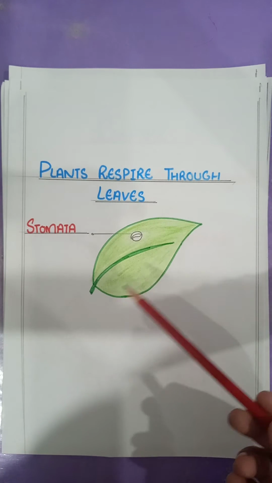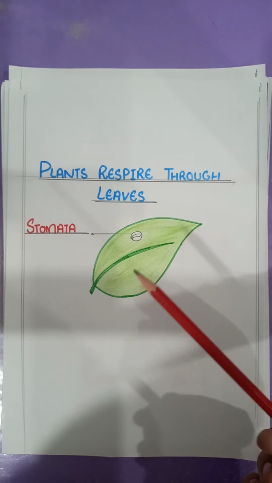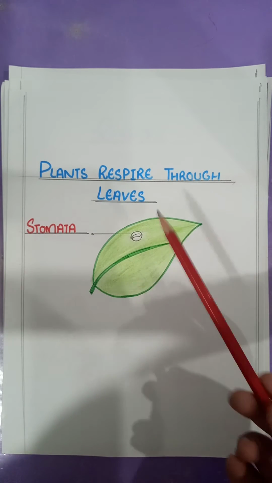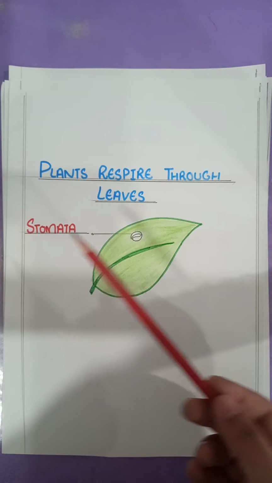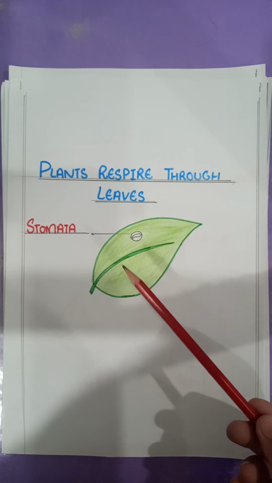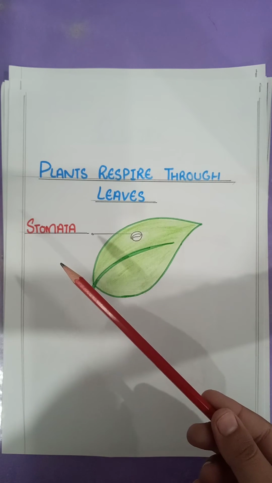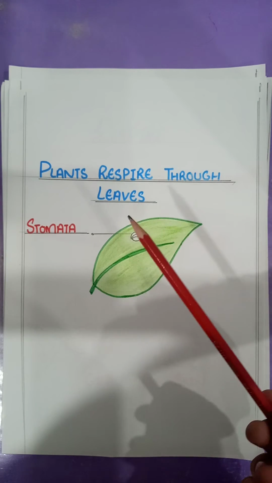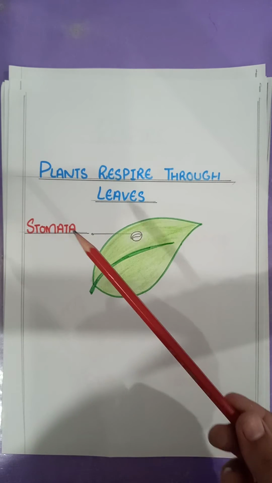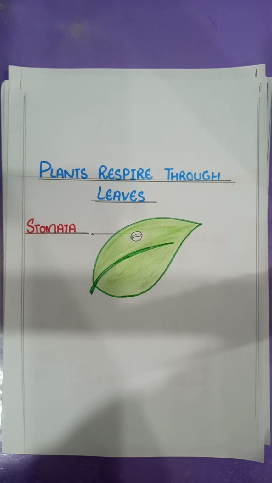On the surface of the leaf, small microscopic holes are present which are called stomata. These are the tiny holes present on the surface of the leaves which help the plant to respire. Plants can take in oxygen and give out carbon dioxide through these tiny holes called the stomata.